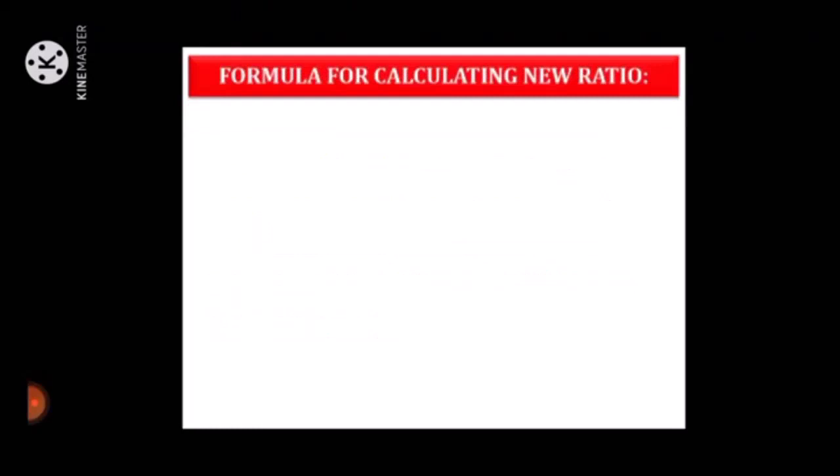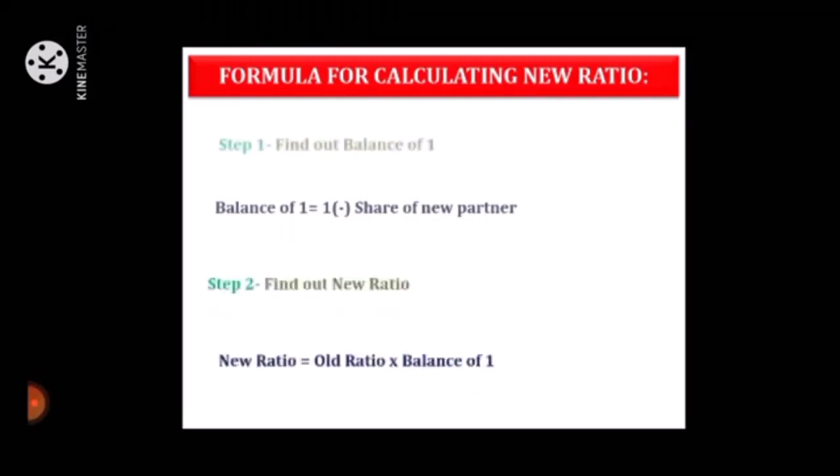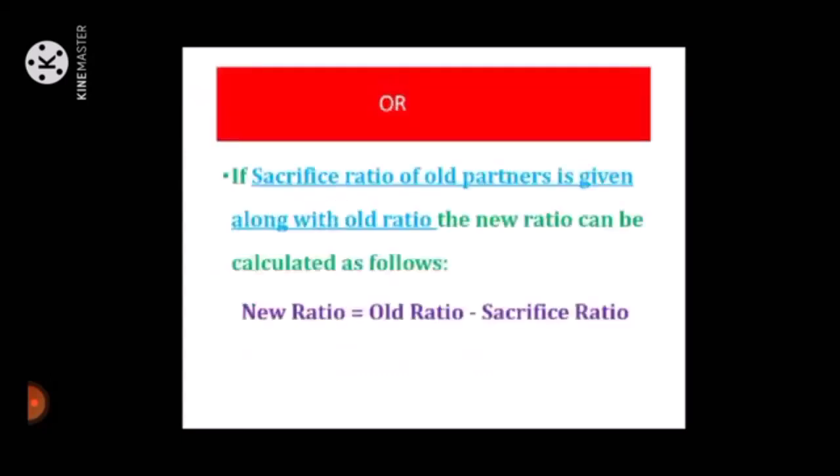Next, how to calculate new ratio. Step 1, find out balance of 1. Balance of 1 is equal to 1 minus share of new partner. Step 2, find out new ratio. New ratio is equal to old ratio into balance of 1. Or if sacrifice ratio of old partners is given along with old ratio, the new ratio can be calculated as follows: new ratio is equal to old ratio minus sacrifice ratio.